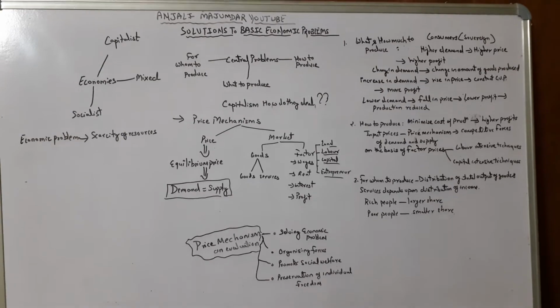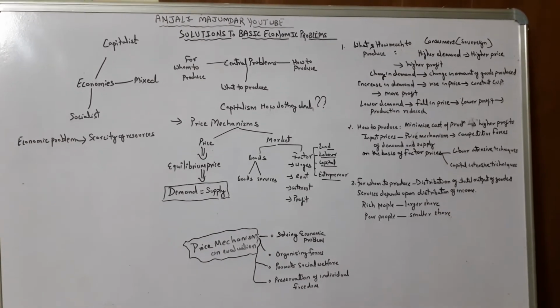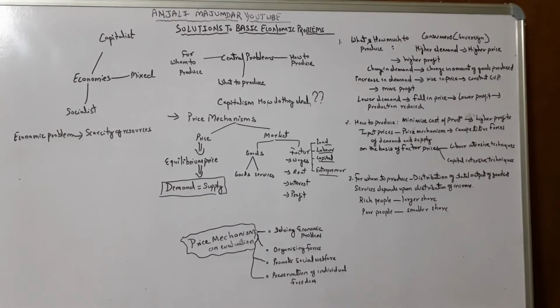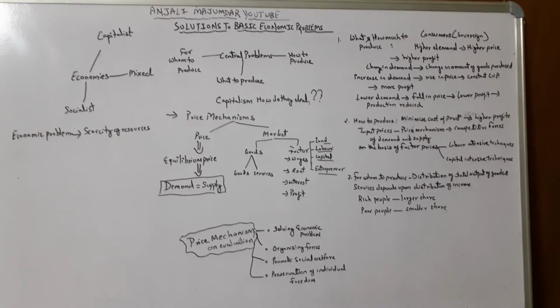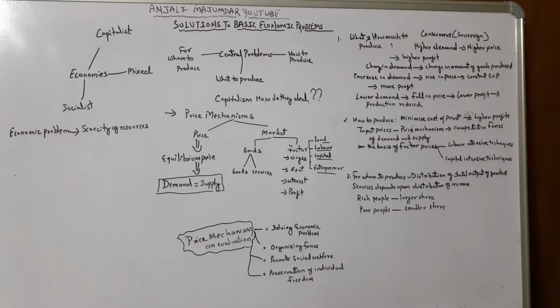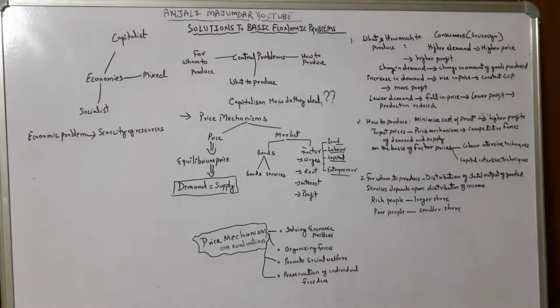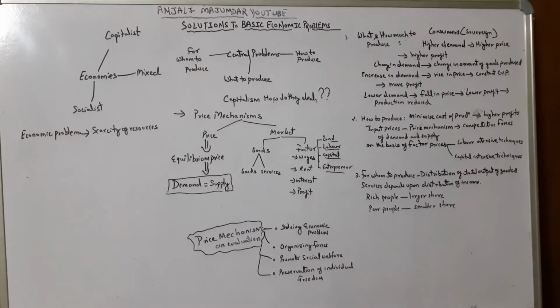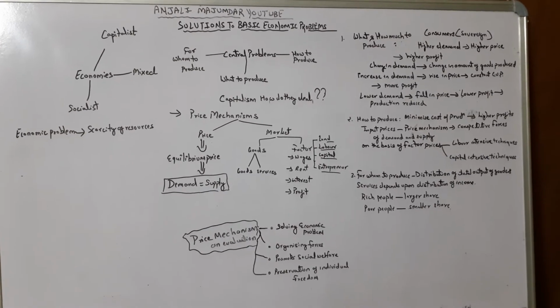The price mechanism links the major economic agents, producers, consumers and resource suppliers, in such a way that their desires and motives are fulfilled. That is the basic objective of the price mechanism. The three economic agents are producer, consumer, and resource supplier.